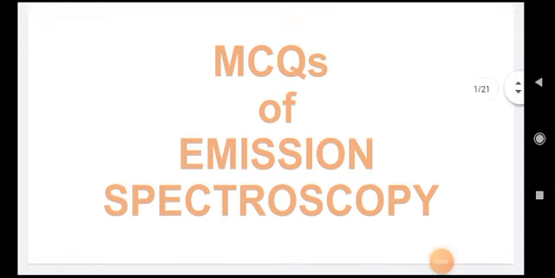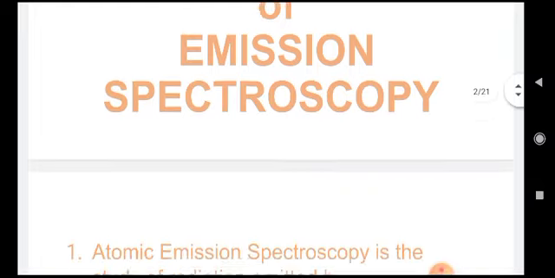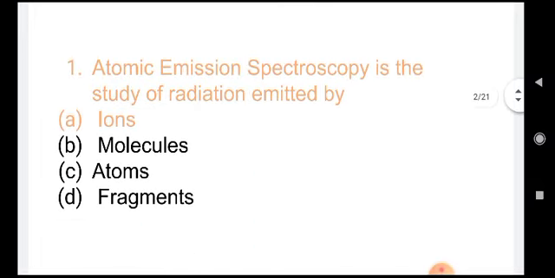Hello everybody. In this video, we'll see the MCQs of emission spectroscopy. Atomic emission spectroscopy is the study of radiation emitted by ions, molecules, atoms, fragments. Well, the name itself is atomic emission, so we are studying the radiation emitted by atoms. C is the right answer.